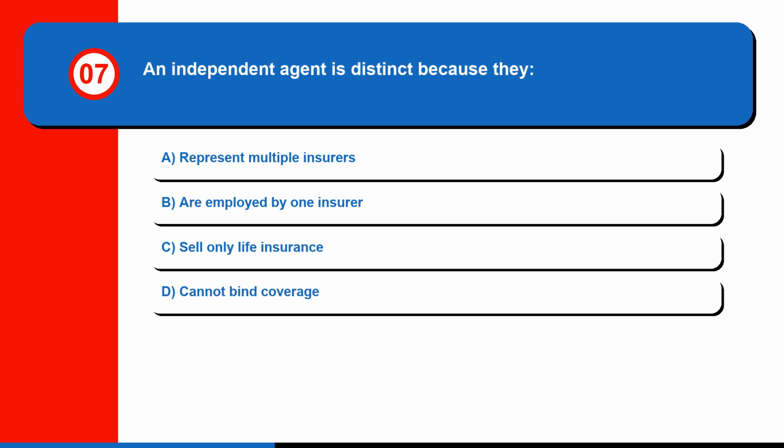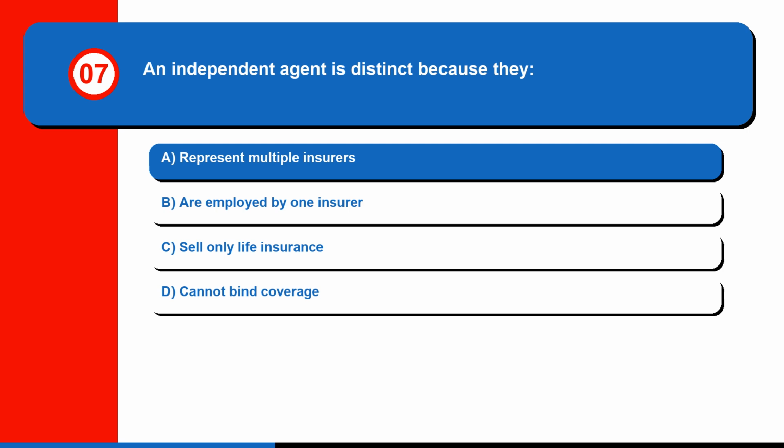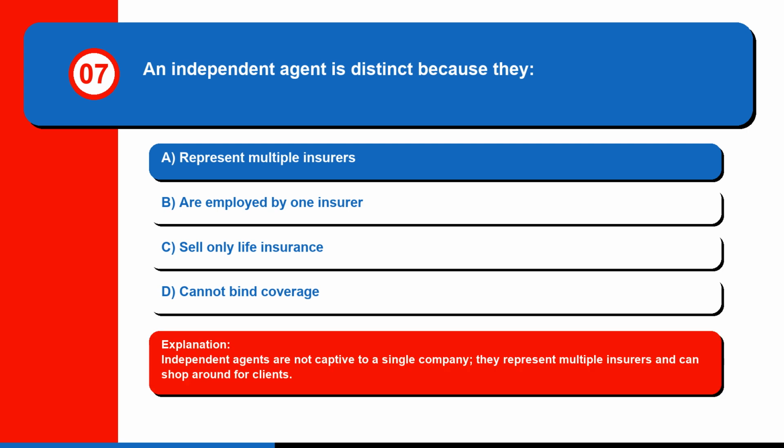Question 7. An independent agent is distinct because they A. Represent multiple insurers. B. Are employed by one insurer. C. Sell only life insurance. Or D. Cannot bind coverage. The correct answer is A. Represent multiple insurers. Independent agents are not captive to a single company, they represent multiple insurers and can shop around for clients.